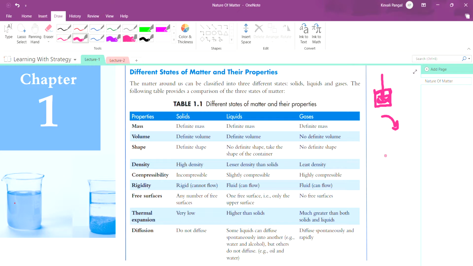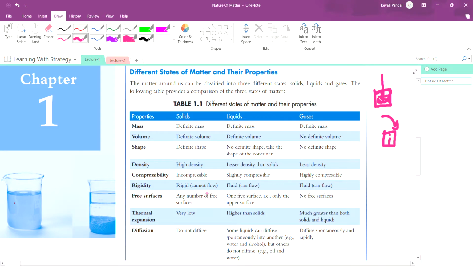In liquids, they are slightly compressible. If you compress liquids, that is water, it would get converted into ice. And gases are highly compressible. Therefore, they are highly compressible.